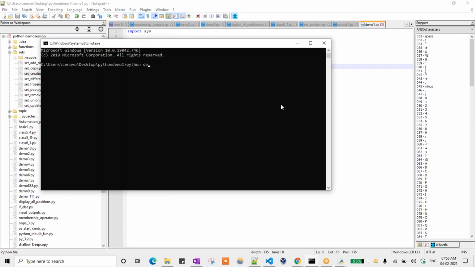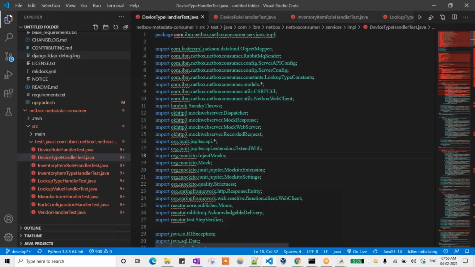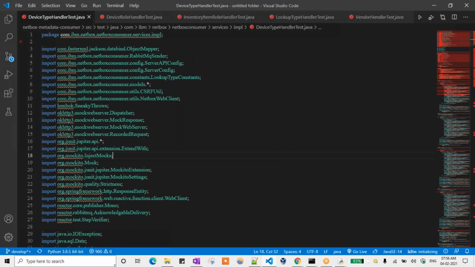Python space demo 1.0. So, name sample is not defined. Okay, that particular path we need to check once again. One second, I can just check it.